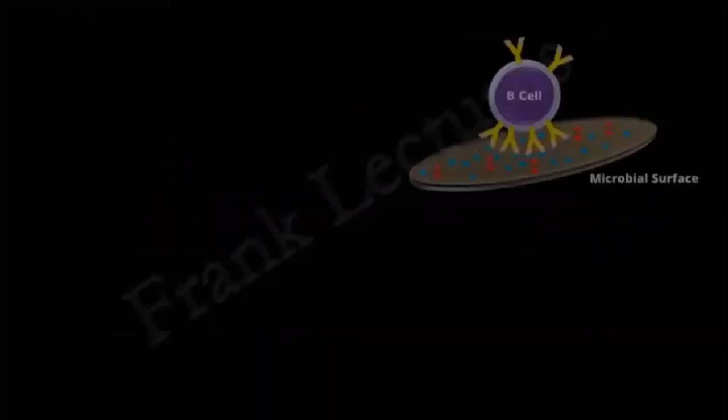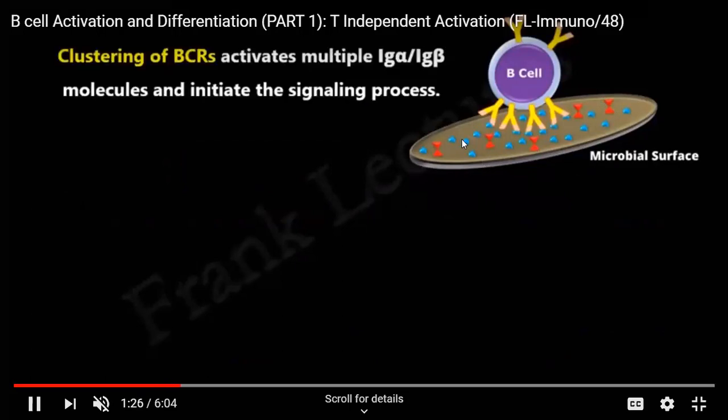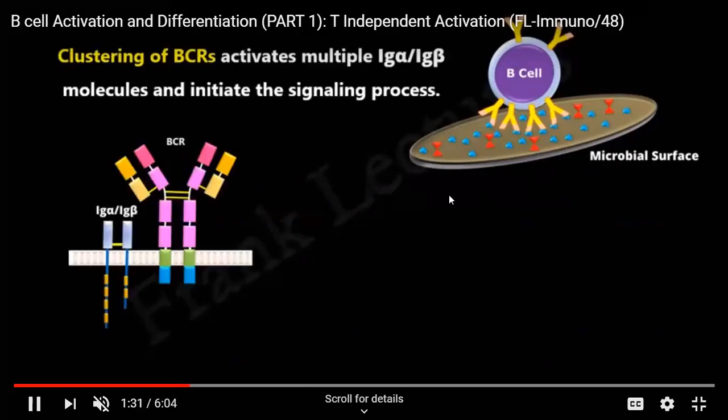So in this example, what is this? This is a microbial surface. Now what does this microbial surface have on top of it? These are epitopes. What are epitopes? The epitopes are antigens. I mean, not antigens, sorry. Epitopes are those sites to which the antibodies go and bind. Epitopes are present on the antigens, and the antibodies go and bind to those epitopes.